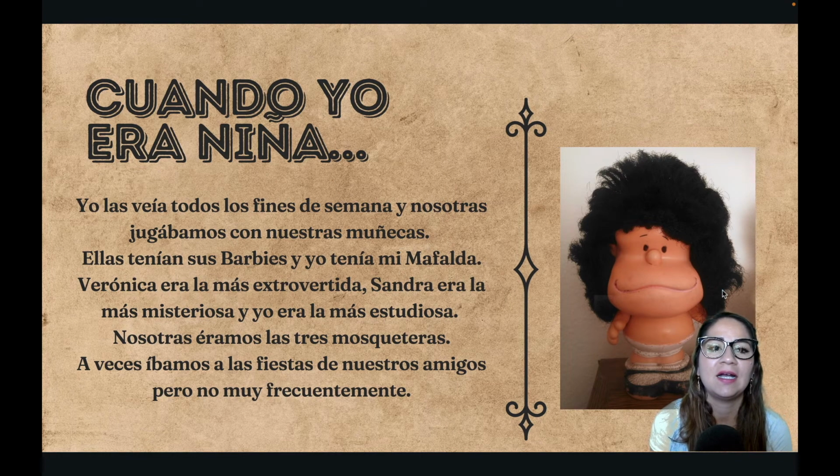Okay, a few more sentences from my childhood, cuando yo era niña. Yo las veía, meaning my 2 friends, yo las veía todos los fines de semana y nosotras jugábamos con nuestras muñecas. So I would see them every weekend. And we would play with our dolls. Muñecas means dolls. Ellas tenían sus Barbies y yo tenía mi Mafalda. So they used to have their Barbies and I had my Mafalda.